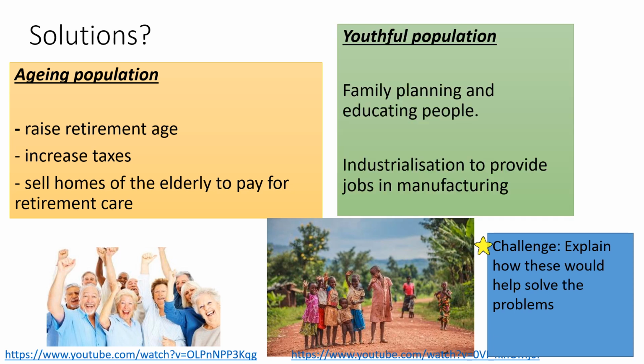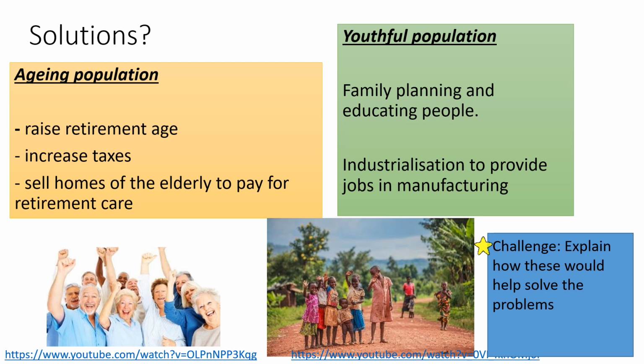Another solution to a youthful population could be family planning and educating people. Educating people on the benefits of not having as many children and not having as many mouths to feed. Helping people with planning their families, giving them things like contraception for free so that they don't get pregnant. And also, another solution would be to create more jobs.